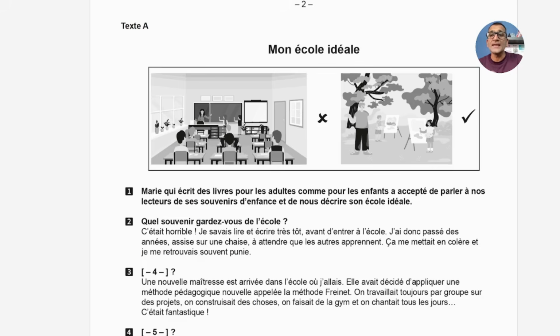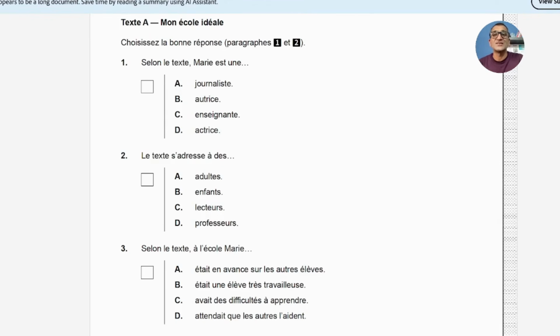Now look quickly, the first 2-3 words will give you the answer to this question, the right selection. It says Marie qui écrit des livres. So Marie, who writes some books. So it means the answer is autrice, the writer. That's why the answer is B. So you will just write B here and your work is done.